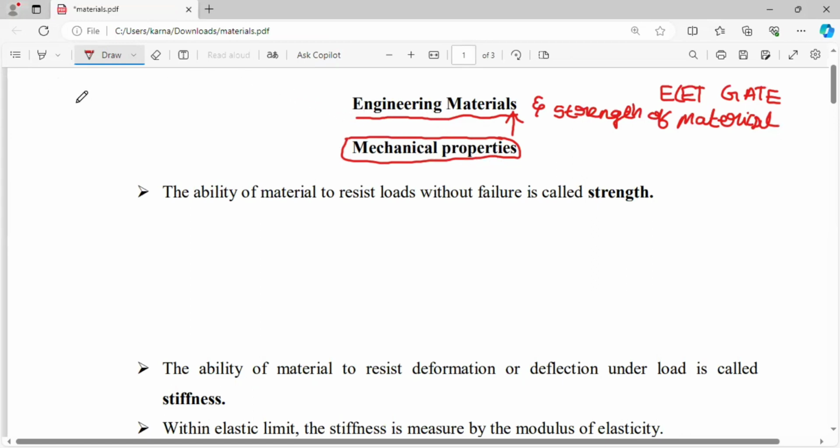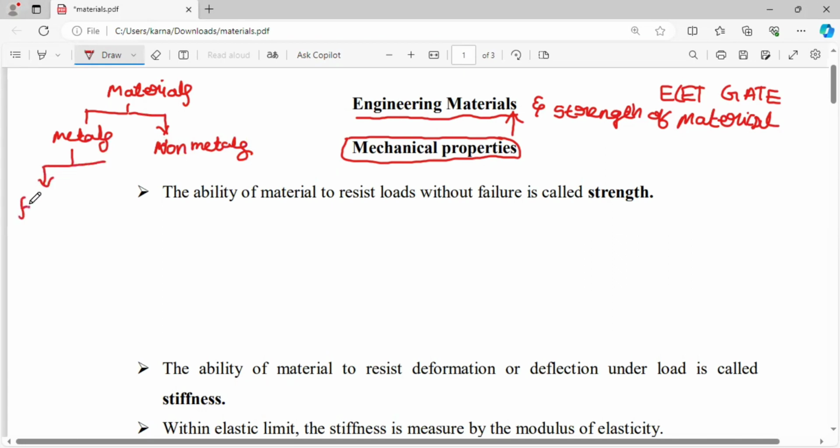First of all, materials can be classified into two ways. One is metals, and another one is non-metals. Metals and non-metals. In the metals, again, we have two categories.